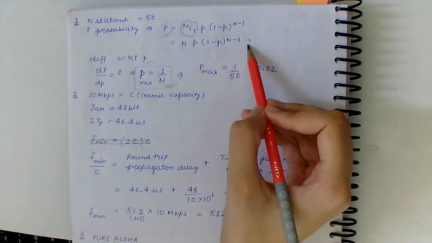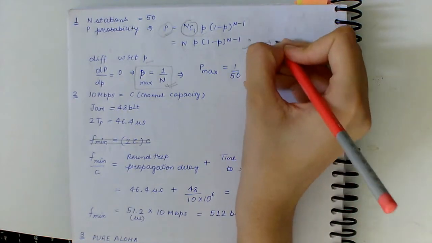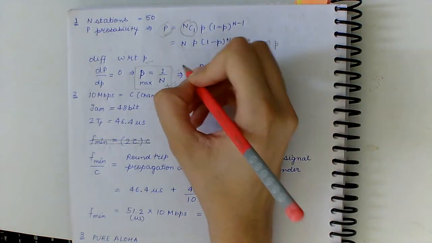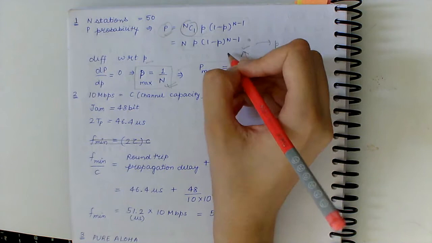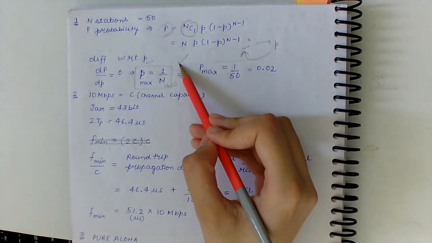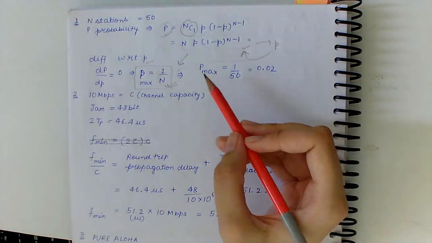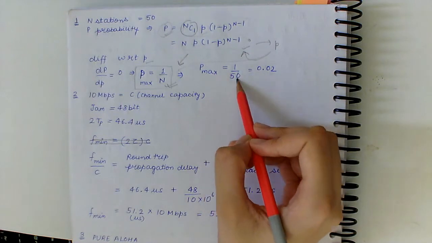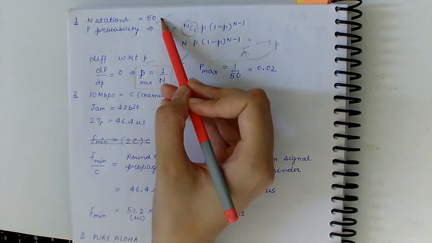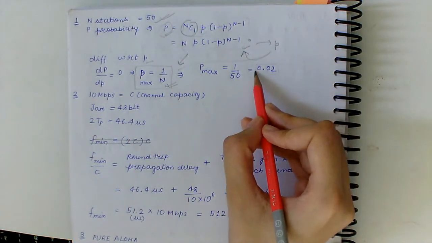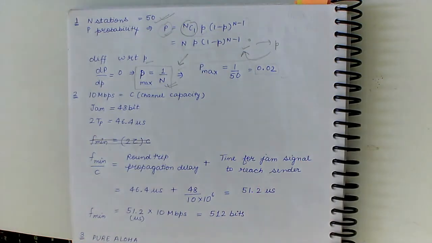When we differentiate this equation, find the value of small p and put it back in this equation, we get P max equal to 1 by n. So the maximum probability equals 1 by 50 as n has been given as 50, and the answer is 0.02.